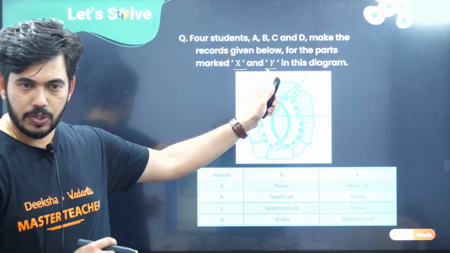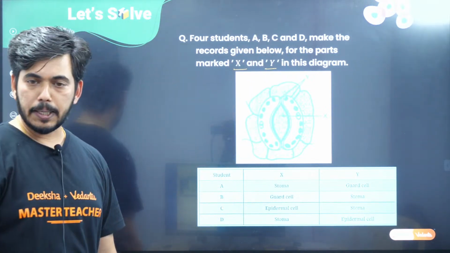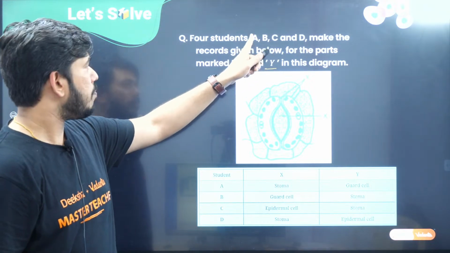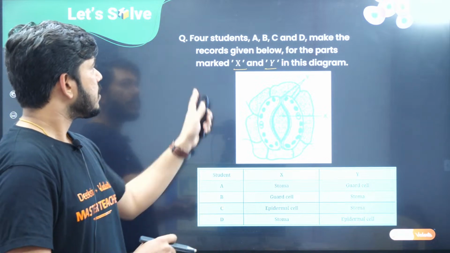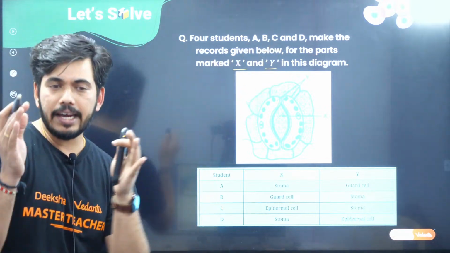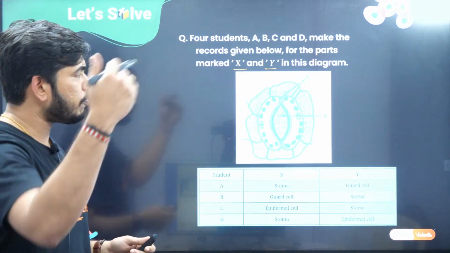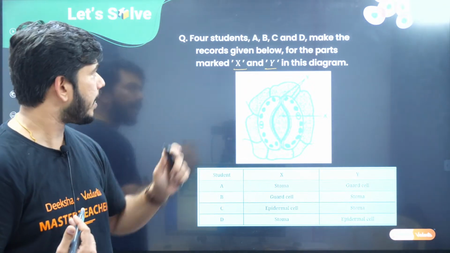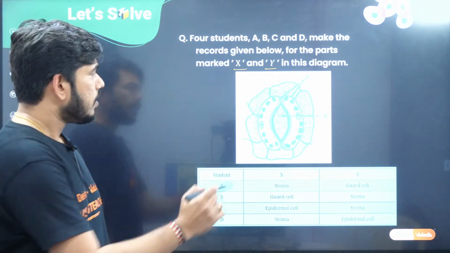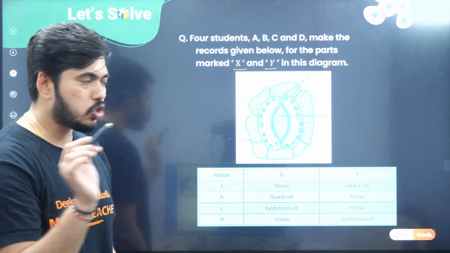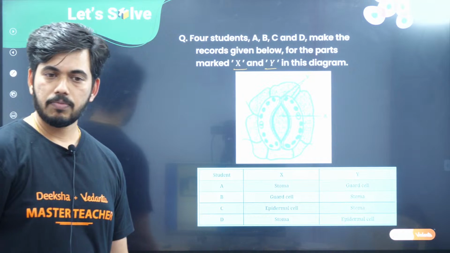If you have not understood, once again I am explaining this question, just listen to me. Four students are there: Mr. A, Mr. B, Mr. C and Mr. D. Their teacher asked them to draw a diagram as part of completing their record work. In that they are supposed to mark what X is and what Y is.